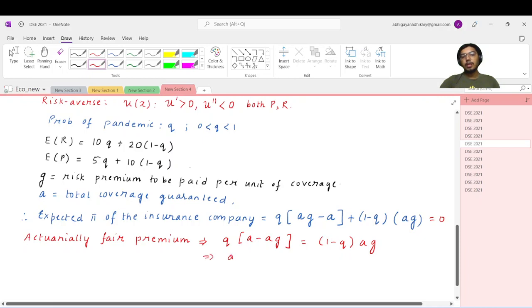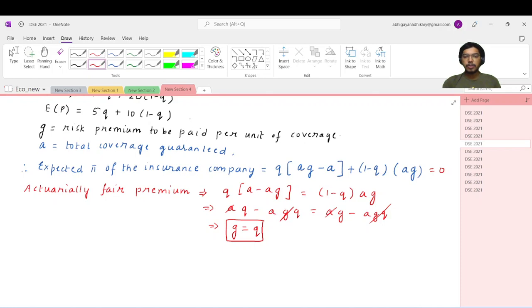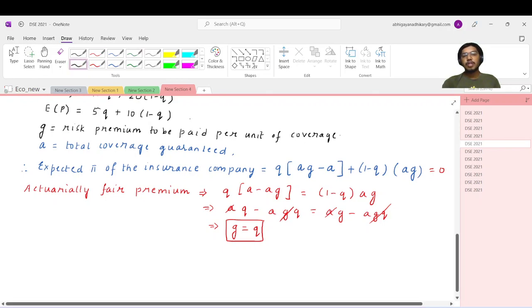So if you expand it, A times Q minus AGQ equals A times G minus AGQ. AGQ cancels, A and A cancel. So G is nothing but Q. Now this is a standard result that many of you must know from your chapters on uncertainty. So the actuarially fair premium is you charge exactly Q as the premium.